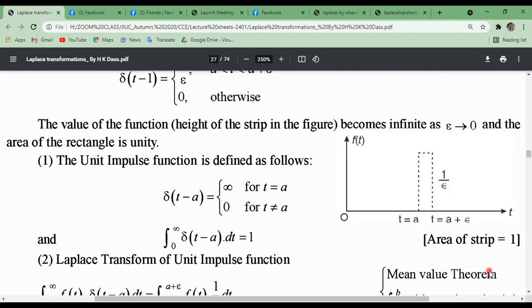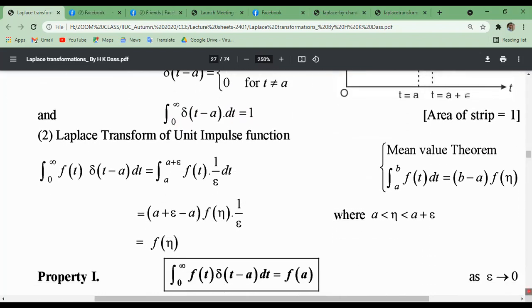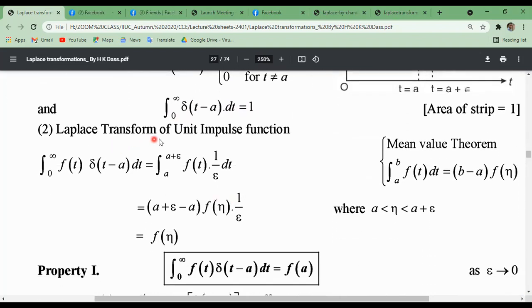Now using the Laplace transform on the unit impulse function. The Laplace transform of the unit impulse function will be the integral from 0 to infinity of f of t times the unit impulse function dt, which equals the limit of the integral from a to a plus epsilon of f of t times 1 by epsilon dt. This equals 1 by epsilon. Now this comes from the mean value theorem. From where? The mean value theorem.